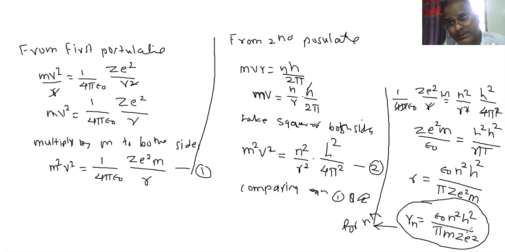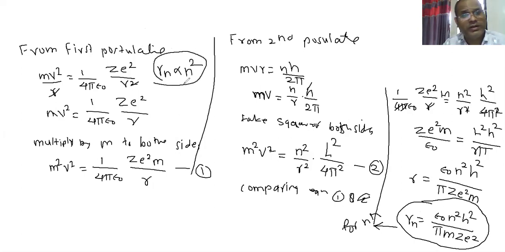So what is the final relation? What finally can you say? You can say that Rn is proportional to n square. And your values of n are 1, 2, 3, 4, and so on.